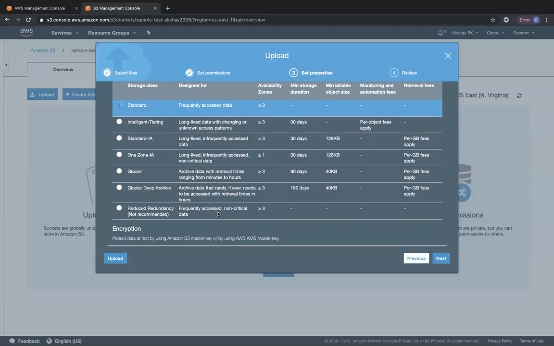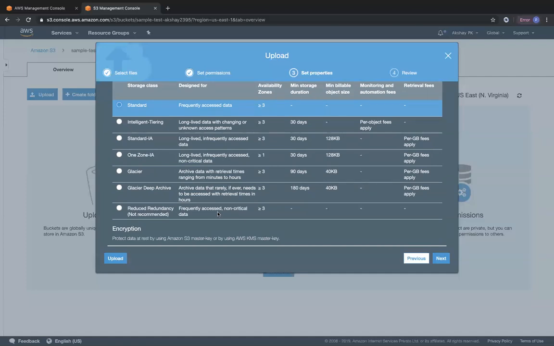So suppose I have a scenario wherein I'm going to create a lot of memes. You know what a meme is, right? You use an image, you put some text on it, and you create a meme out of it. If that particular image or the text I have put on that image is lost, it's okay for me. I can just create that meme again if I want to, because I have the image with me as well as the text with me. So if there is some non-critical data that I can lose over a period of time, I will go with reduced redundancy storage, but it's not recommended.